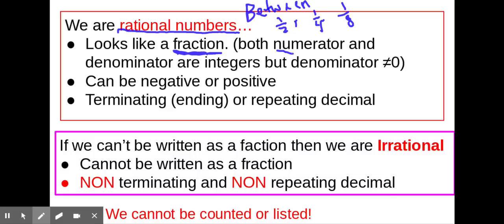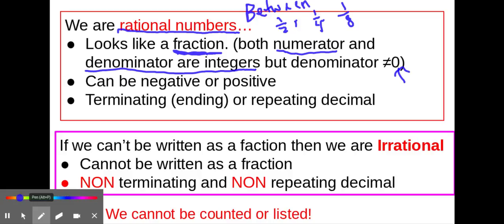Both the numerator and denominator of the fraction have to be integers, and the denominator cannot equal 0. Remember, if the denominator is 0, if you divide by 0, this is non-real. So here's one example of a non-real number. Dividing by 0. The denominator being 0 makes it not real. We're only going to deal with real numbers. So we will never divide by 0.